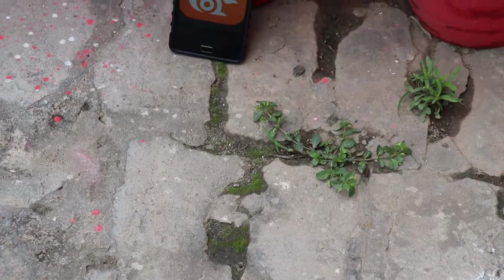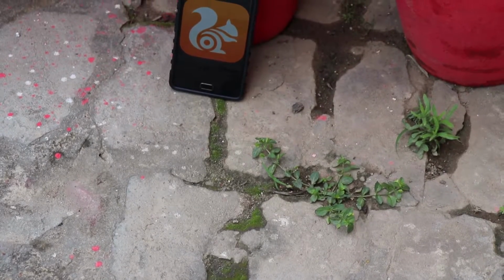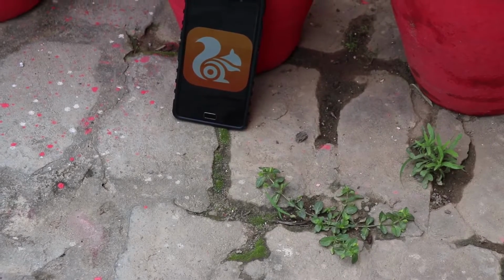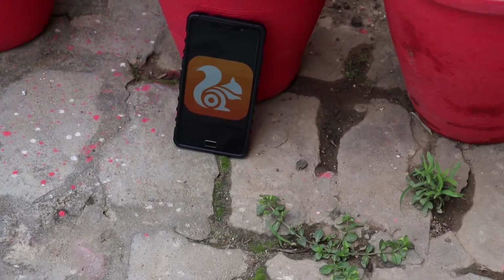UC Browser, the most popular Android browser in China and India, claims to be the fastest browser in the world and that it will save data usage. But why is it bad? User search queries are sent to Yahoo India and Google.